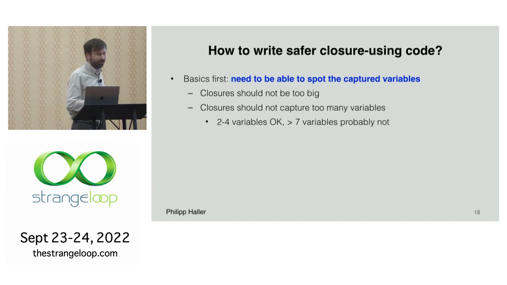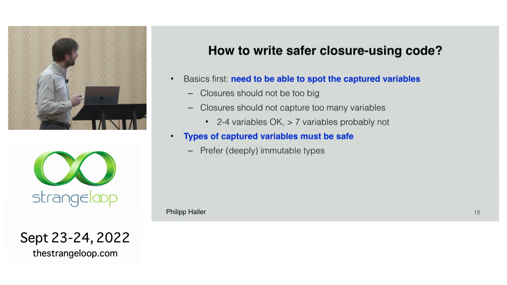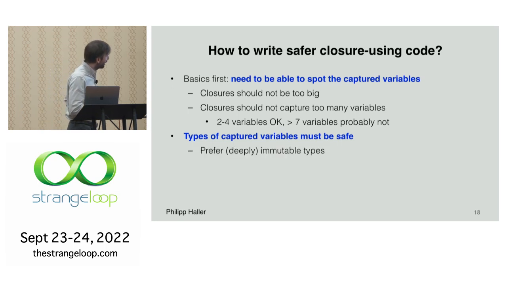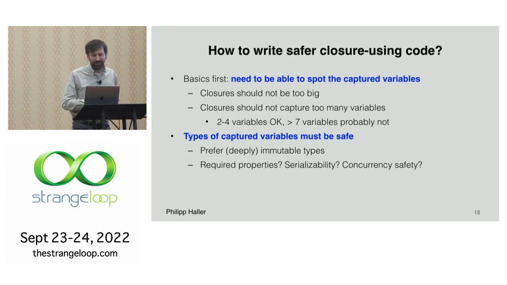So if you capture 10 variables, it's probably not a good idea. But then we have to look at the types of captured variables. We should, of course, prefer immutable types. Immutable types are probably, in general, preferable. I'm probably preaching to the choir here. But in the case of closures, this is especially interesting because closures are created and executed at different points in time. So immutable types make reasoning much simpler.